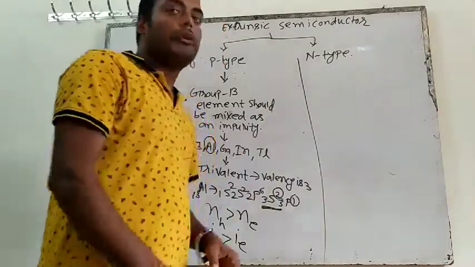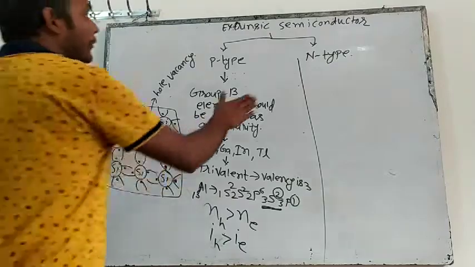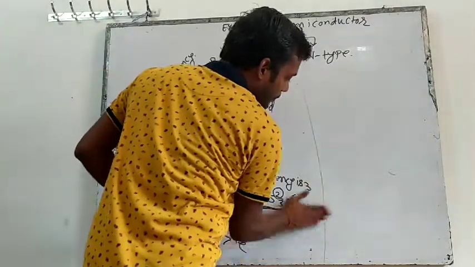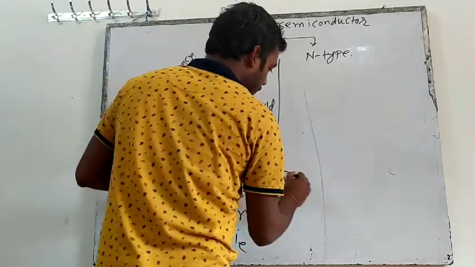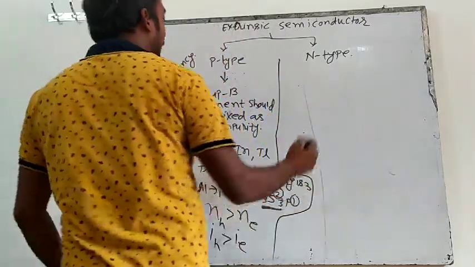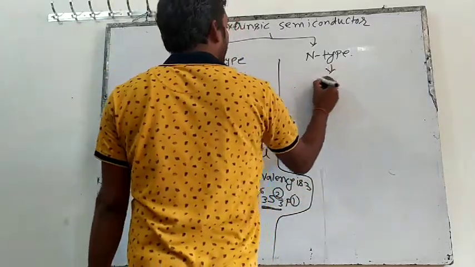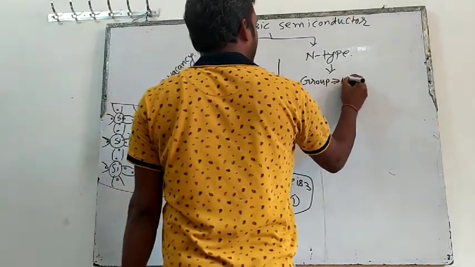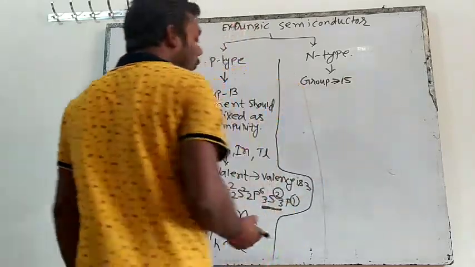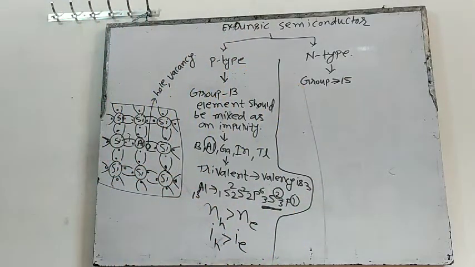Now in N-type, what will we do? See, in N-type, which group will we mix?